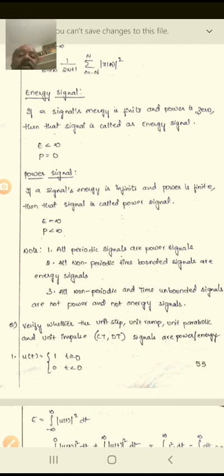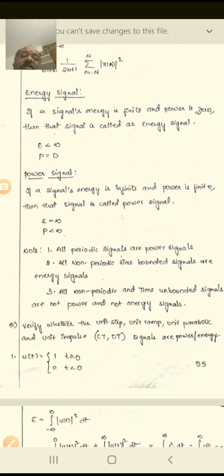And now note it first. All periodic signals are power signals. All non-periodic, time-bounded signals are energy signals. That means all periodic signals are power signals, and all non-periodic time-bounded signals are energy signals. All non-periodic and time-unbounded signals are neither power nor energy signals.